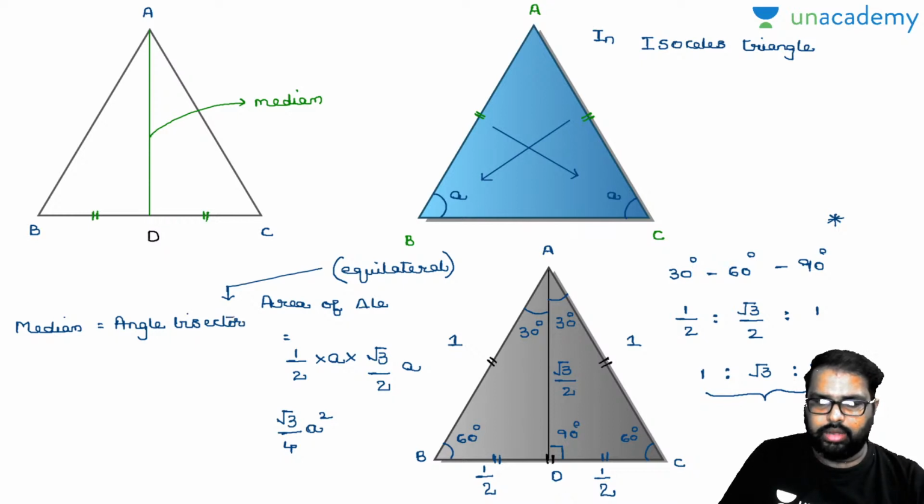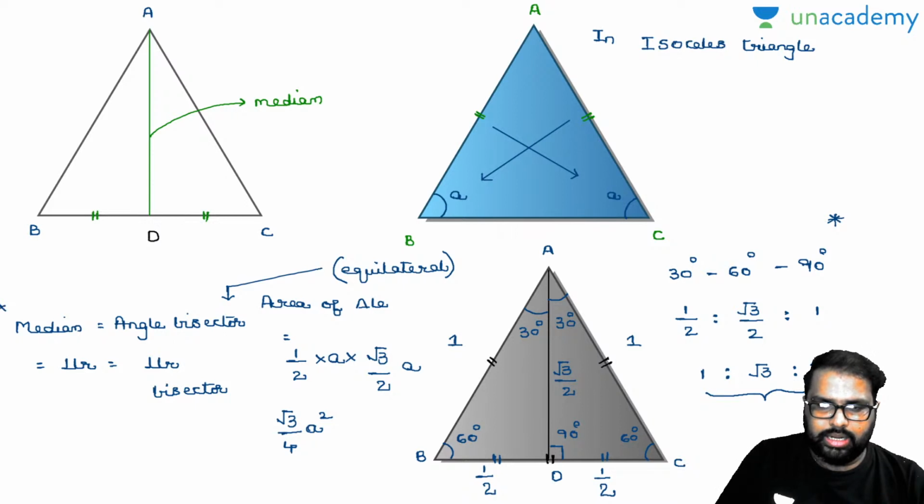And in an equilateral triangle, this is called the perpendicular. Will you accept with me? And the same is called the perpendicular bisector. So all these things are equal. Am I right or wrong? Please let me know yes or no.